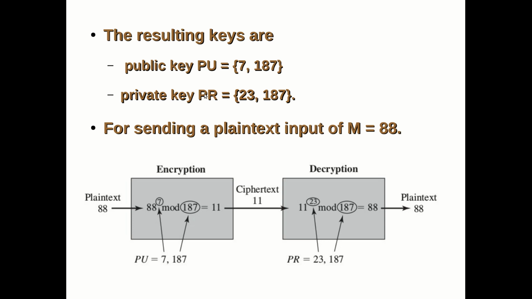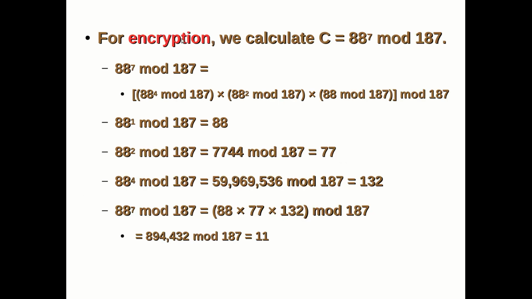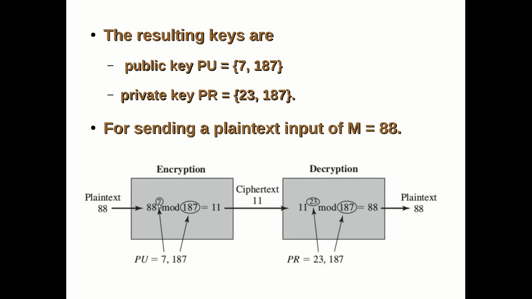Okay. Now if Bob wants to send the plain text input M, which is equal to 88, this is how it will be encrypted and decrypted. Just now we had seen it. So in the encryption process, it has to calculate 88 power 7 mod 187. This is the encryption.